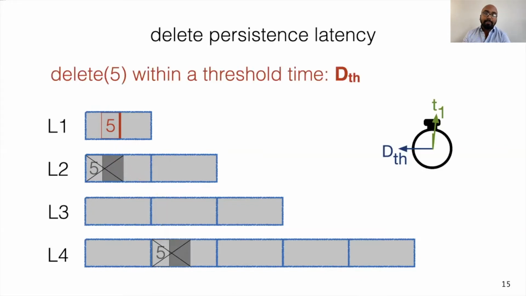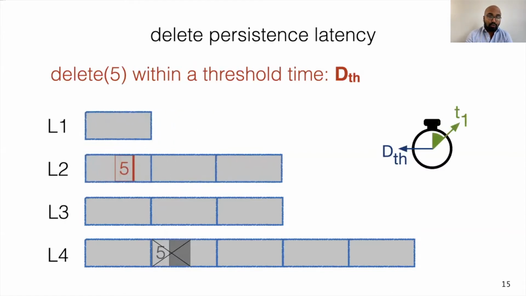So in this example, let's say we want to persistently delete all entries with a key 5 within a threshold time denoted by DTH. Ti on the clock denotes the time spent by the tombstone for 5 in level i. Now, the file containing this tombstone remains in level 1 until level 1 reaches capacity. And when that happens, our file of interest moves to level 2 only if it is chosen by the compaction